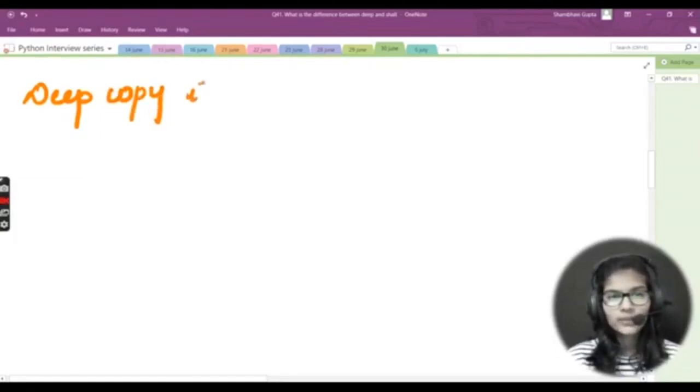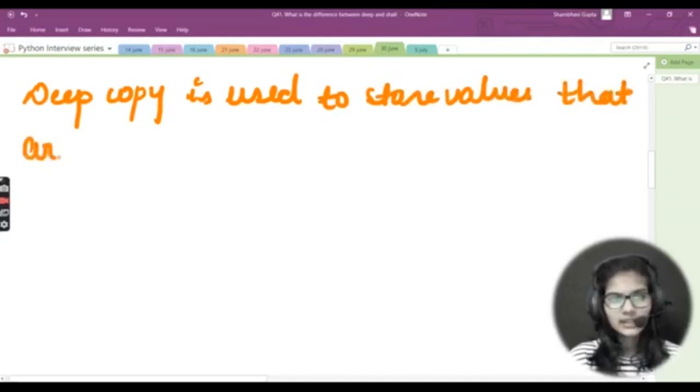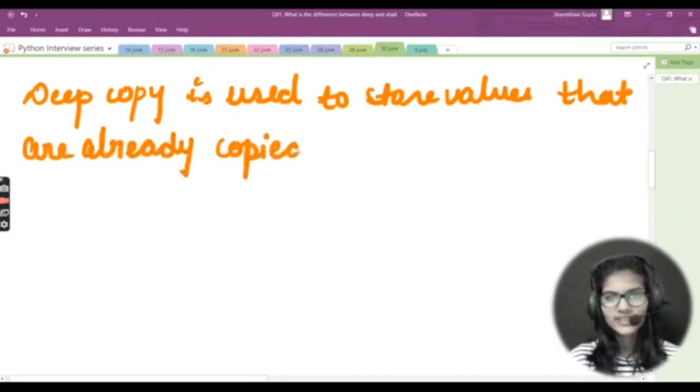So here deep copy is used. First of all, we will write in the use, right? So deep copy is used to store values that are already copied. Basically it's used to store out the values that are already copied, right?